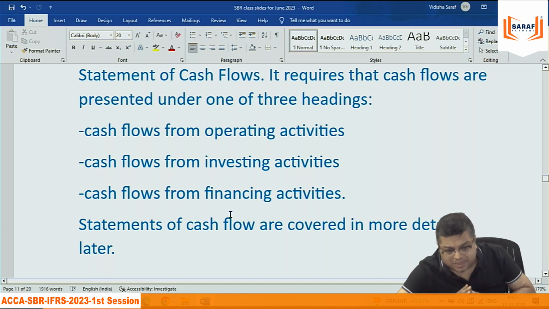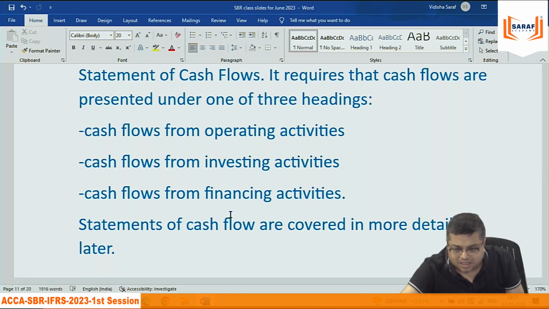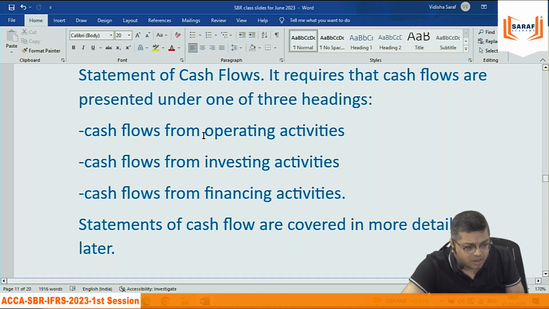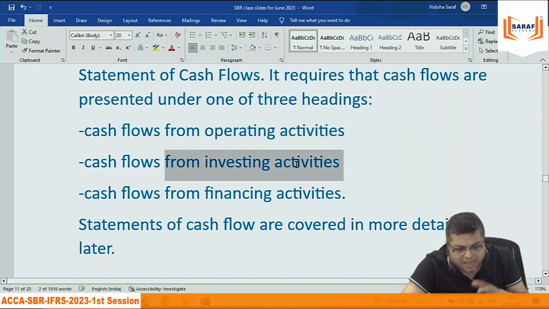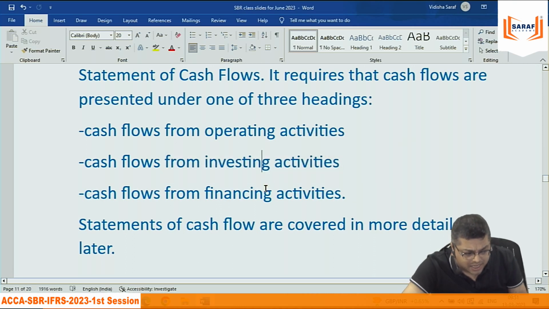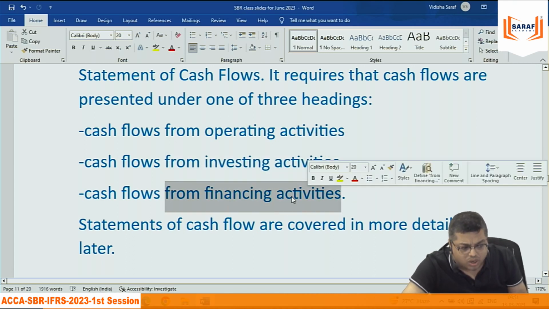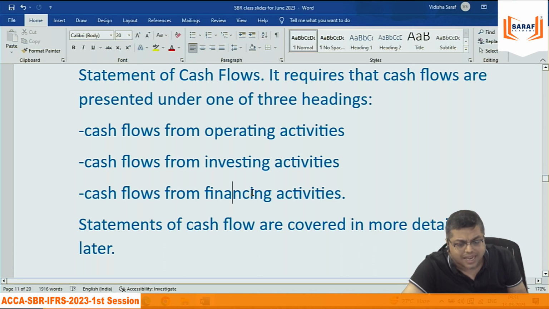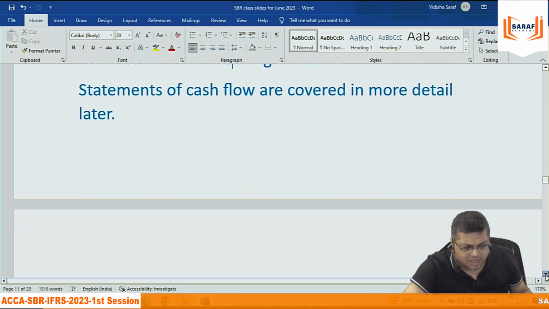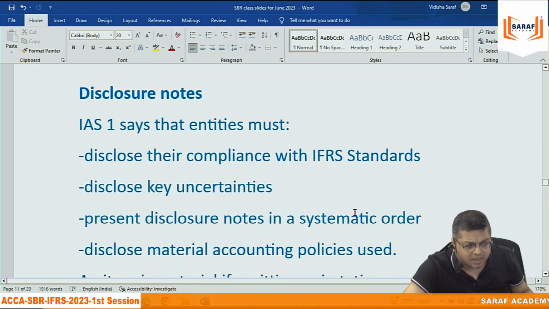Cash flows in my business are from tuition, by purchasing or selling assets, or by taking loans, issuing shares. These are the three cash flows. My tuition cash flow is operating activity, investment in land, building, plant, machinery, or shares is investing activity, taking loan, repaying loan, share issue is financing activity. The format is not here, we will discuss later. Statement of cash flow मैंने नहीं बनाया.